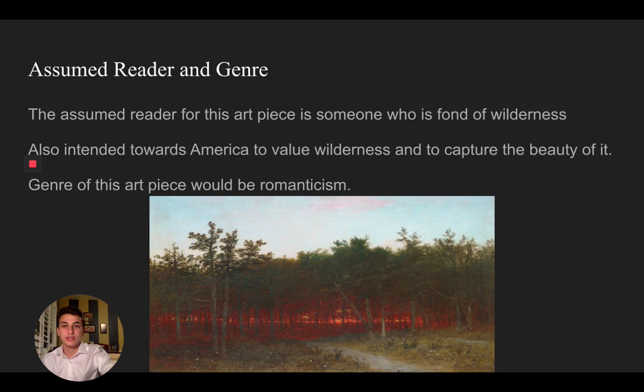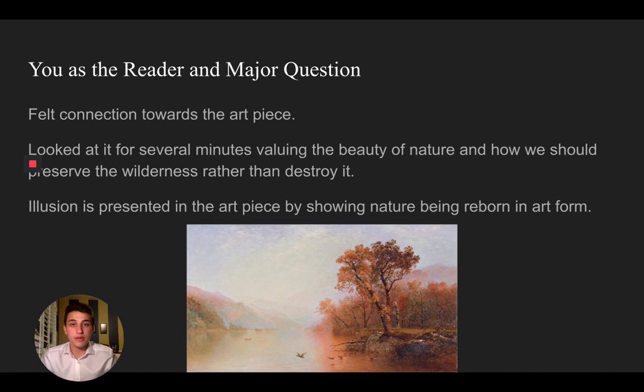Okay, you as a reader and major question. So me as a reader, I felt a connection towards the art piece because it really showed how truly beautiful nature really is, and it really gave me a new perspective on it.